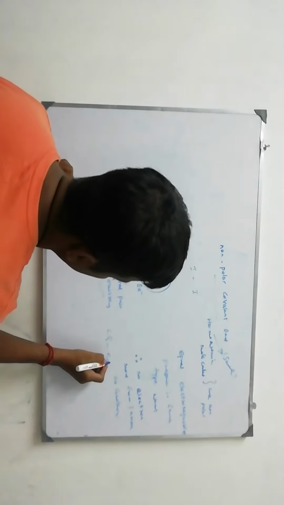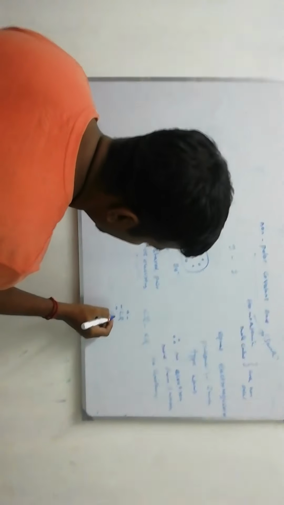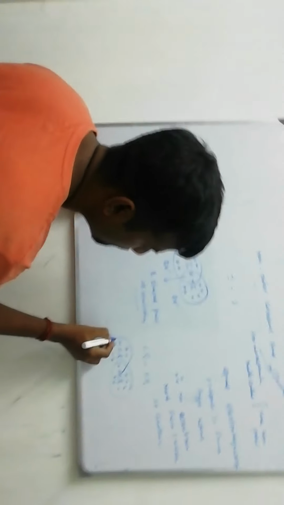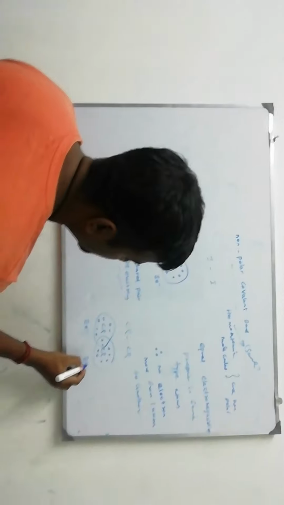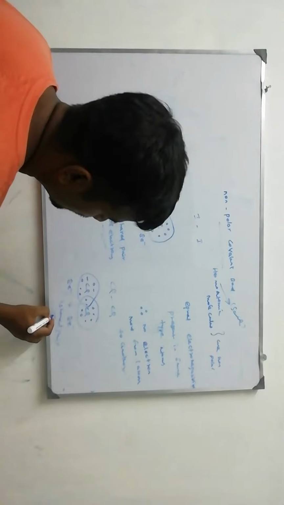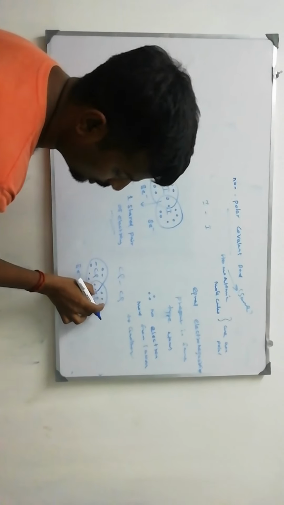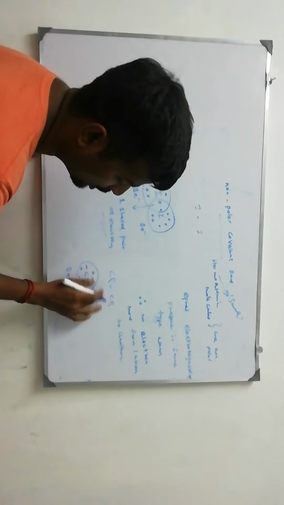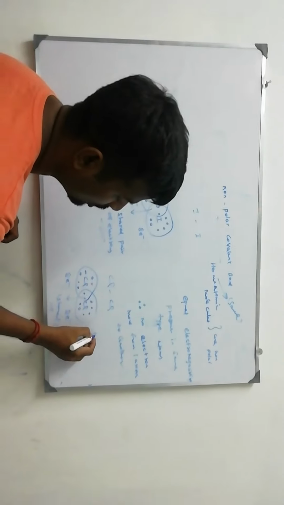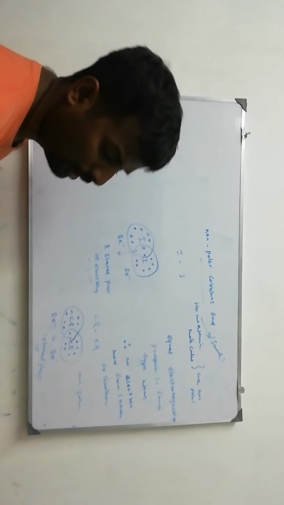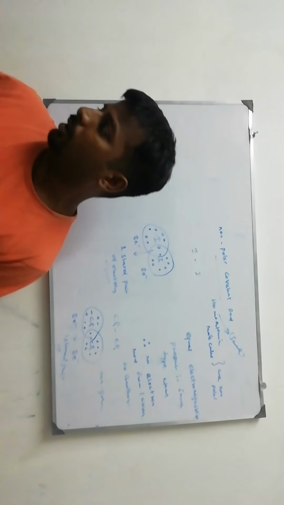Let us see chlorine. Chlorine Cl 1, 2, 3, 4, 5, 6, 7. Another chlorine 1, 2, 3, 4, 5, 6, 7. Like this, 8 electrons, one shared pair of electrons. The electronegativity of these chlorines is the same. Therefore, no electrons move here and there, no charge is separated here. So this is called non-polar covalent bond. So I have explained polar covalent bond and non-polar covalent bond.